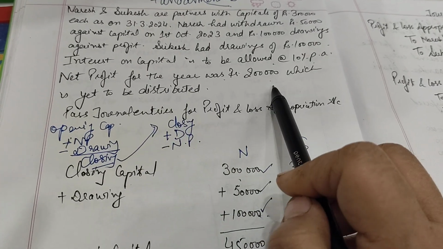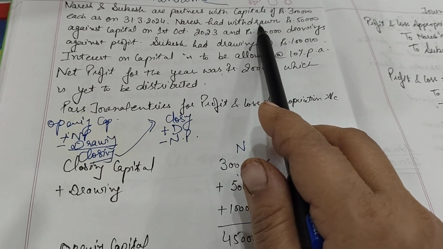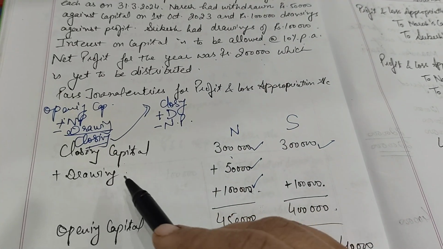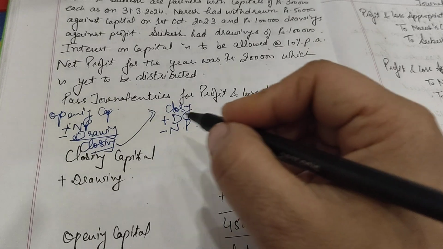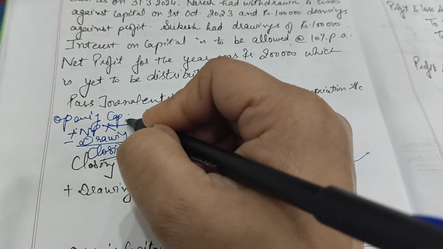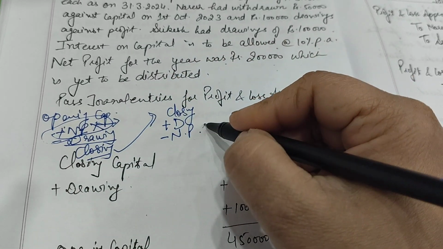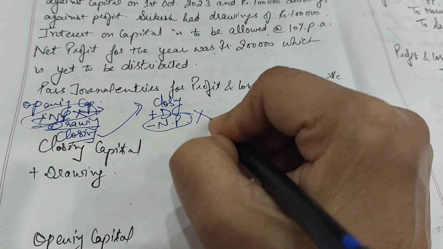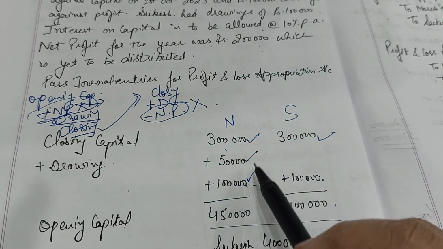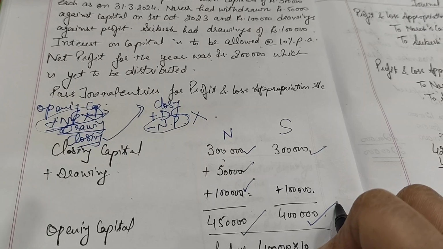So profit is not distributed in calculation of these capitals. That means we have only to do adjustment of drawings, because net profit has not been distributed. If it is not added, then we will not deduct it, right? So here we got our opening capitals as 4 lakh 50,000 and 4 lakh.